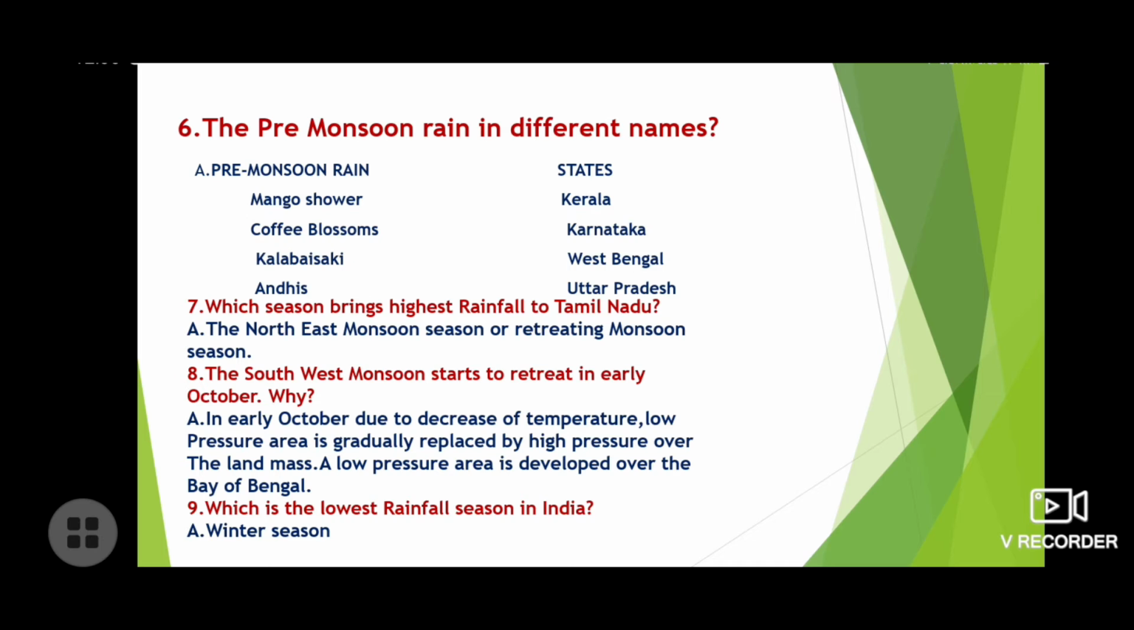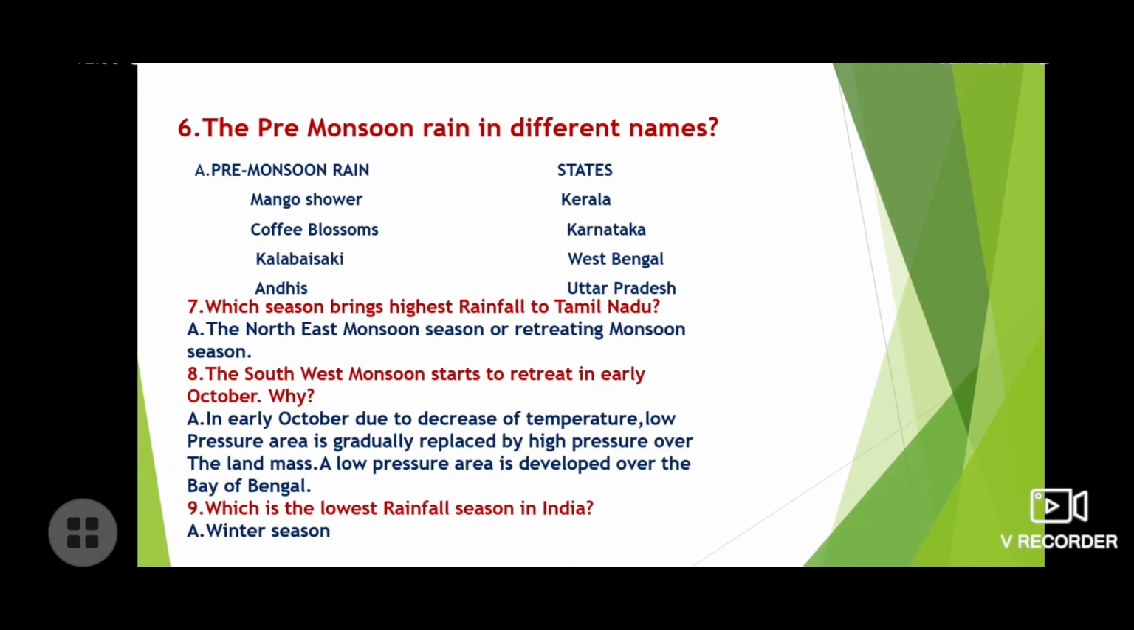Okay. Now let's see the question 7. Which season brings the highest rainfall to Tamil Nadu? Now answer is here. The northeast monsoon season or retreating monsoon season.